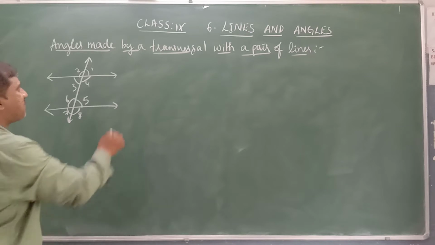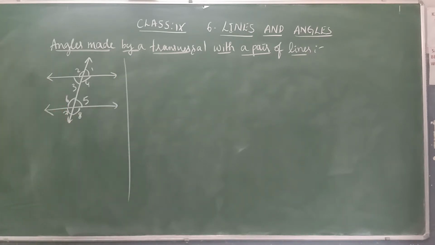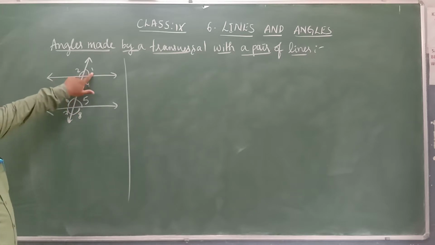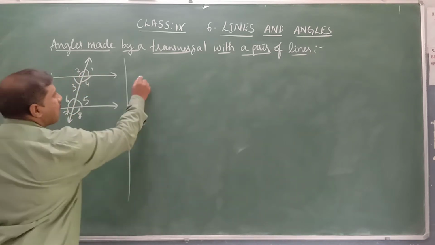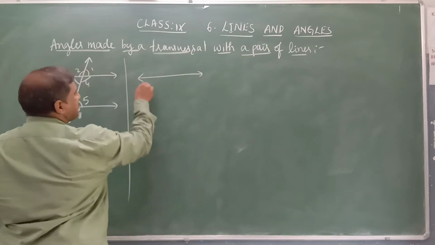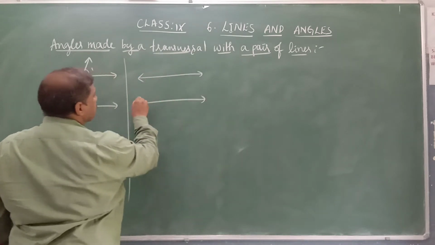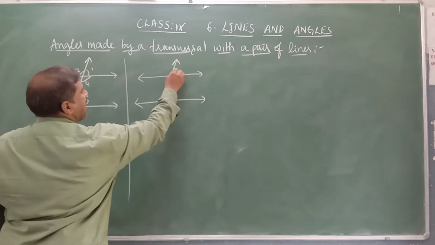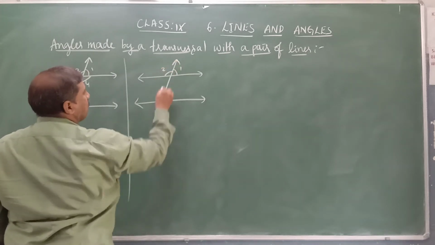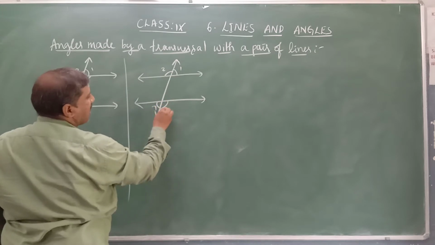So here we have different types of angles. If you observe angles 1, 2, 7 and 8, how are they placed? They are placed outside these two lines, that is the external part of the lines.